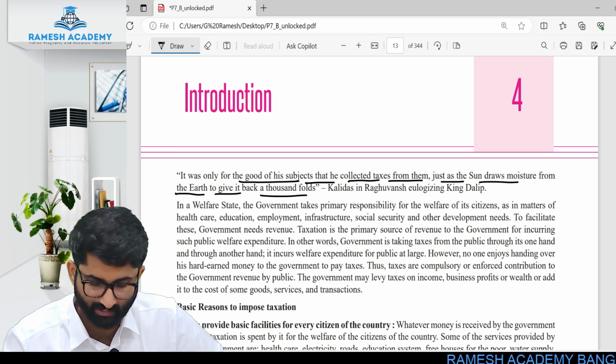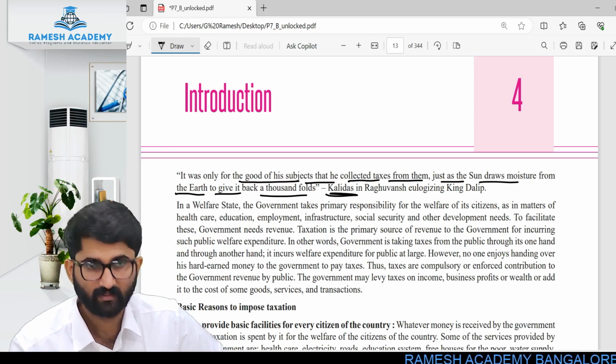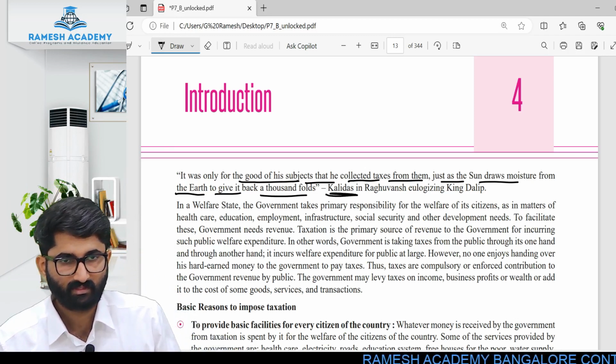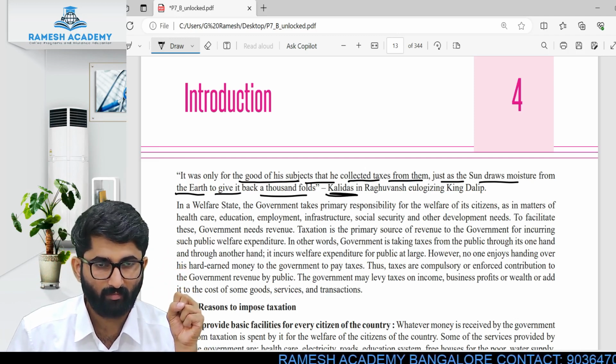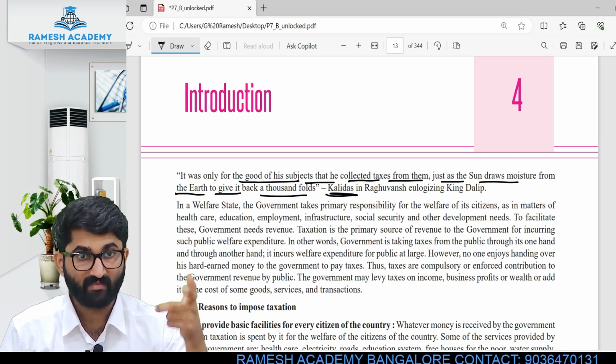Very beautifully given by Kalidas. What Kalidas says is, the king will take the amount from the republic, and he will give it in manifolds.